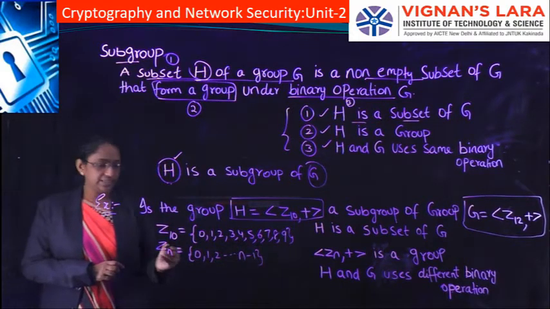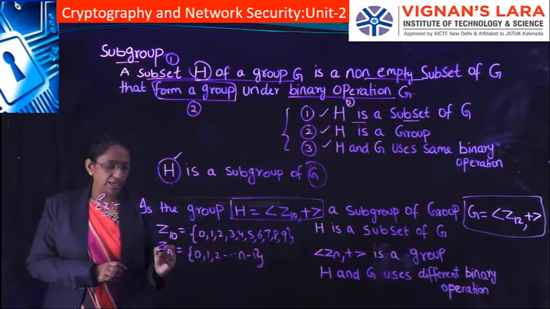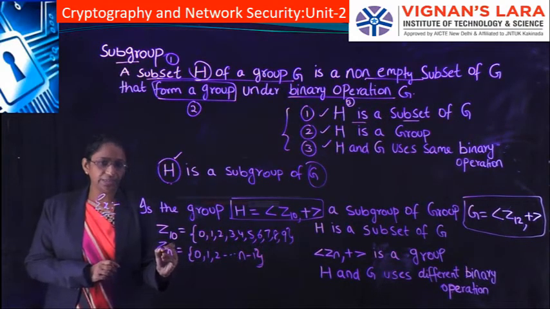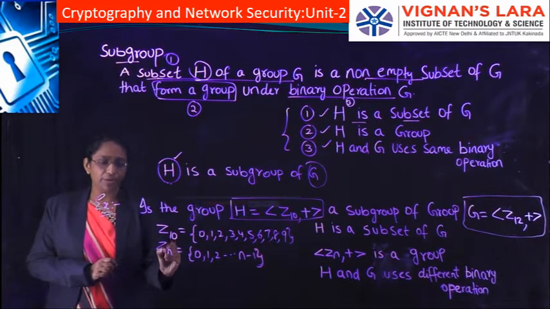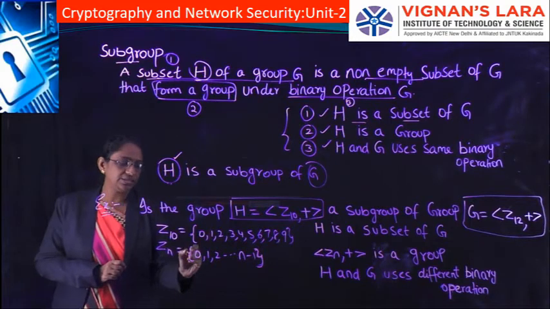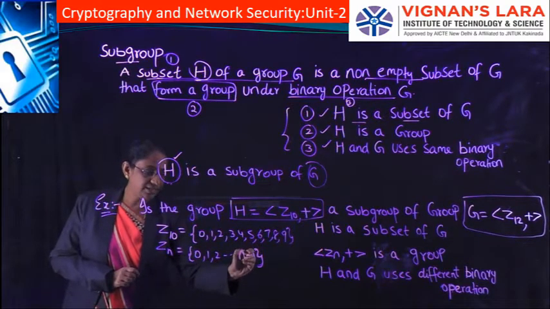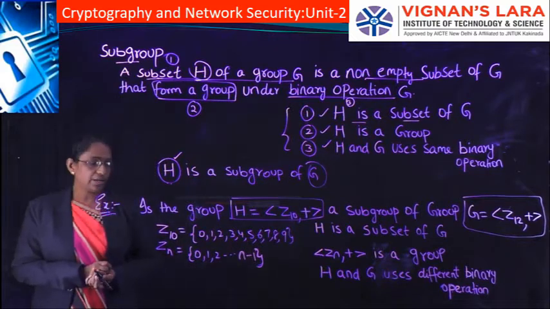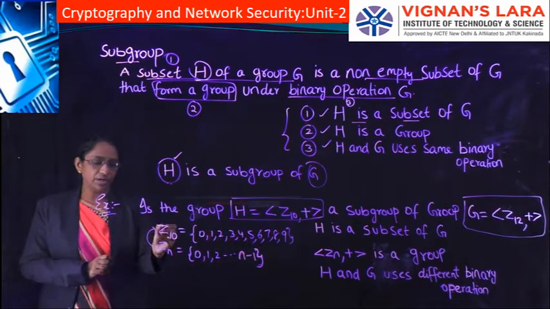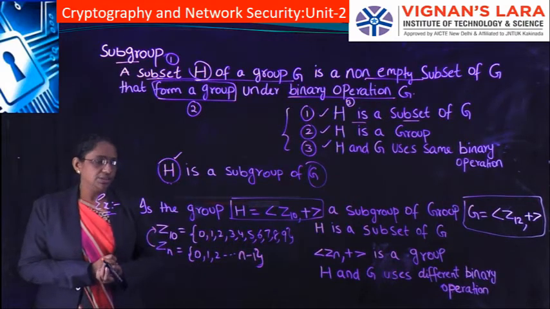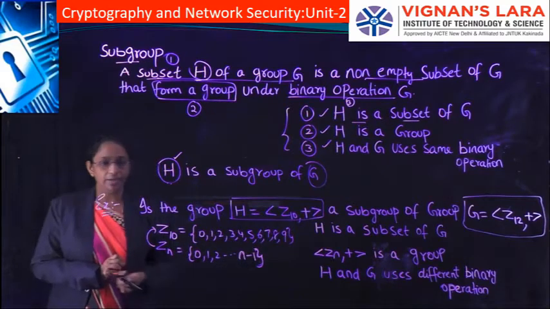This set of residues consists of elements from 0, 1, 2 up to n minus 1. Applying the same to our Z10, the elements will be from 0 to n minus 1, that is 10 minus 1, 9.